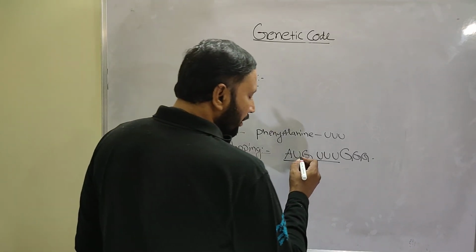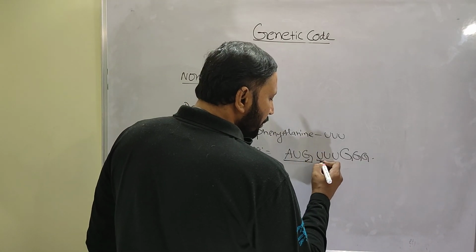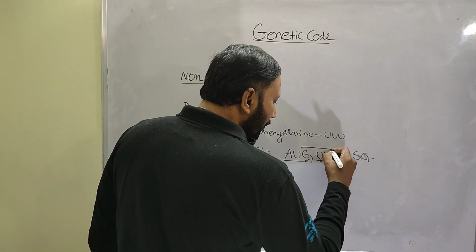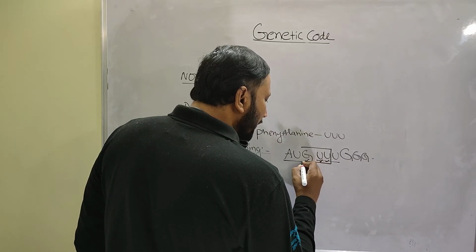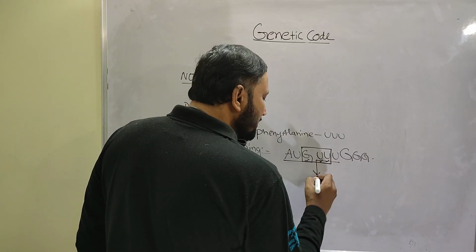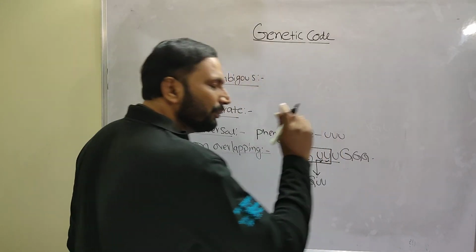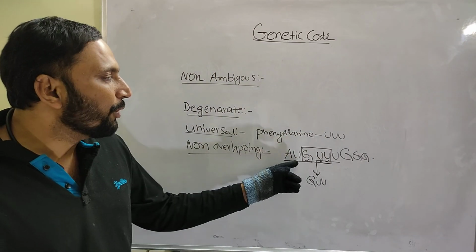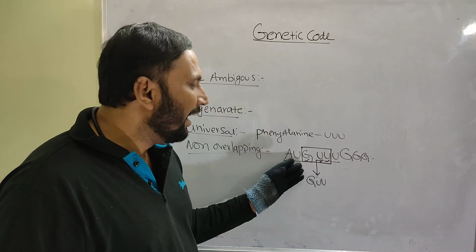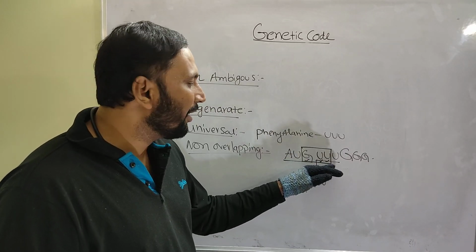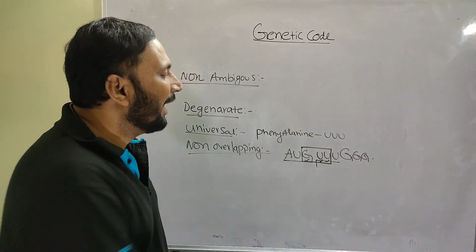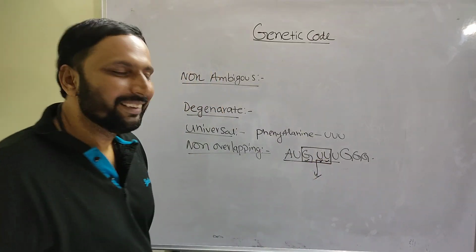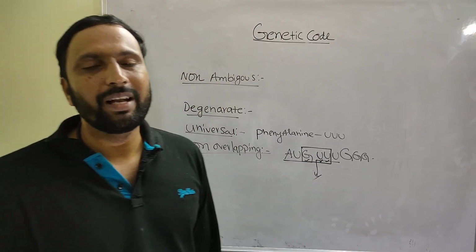For example, here G is there, UUU is there. It never binds and never forms a new codon like GUU. So the nucleotides of the first codon and the nucleotides of the second codon never get involved in the formation of a new codon. That is why the code is non-overlapping.